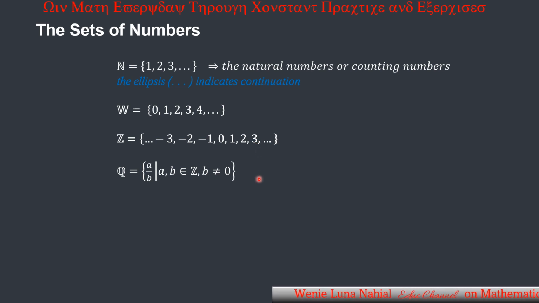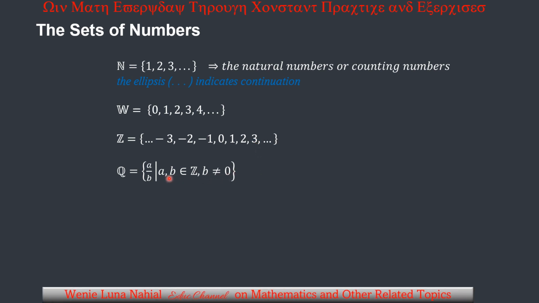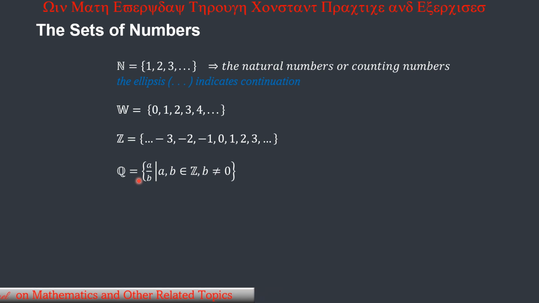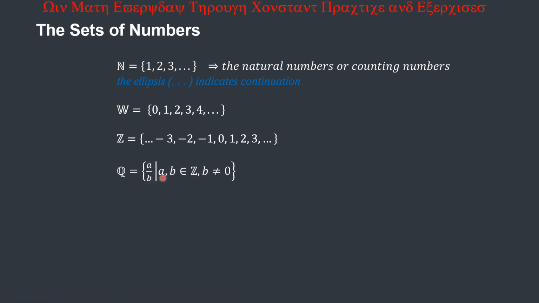Then we have the set of rational numbers. Rational numbers are any numbers that can be written in the form a over b, such that a and b are integers. And we have this restriction that b cannot be equal to 0.